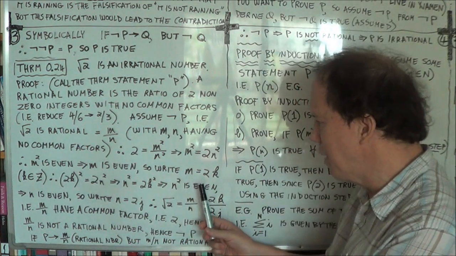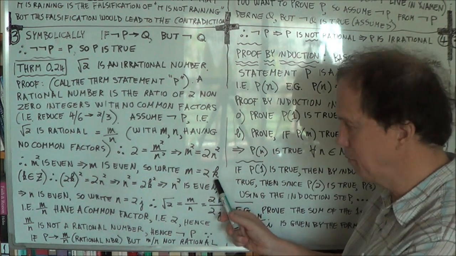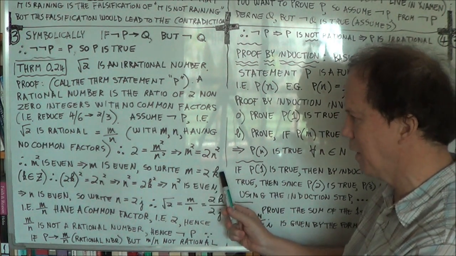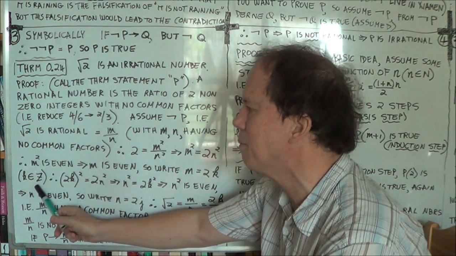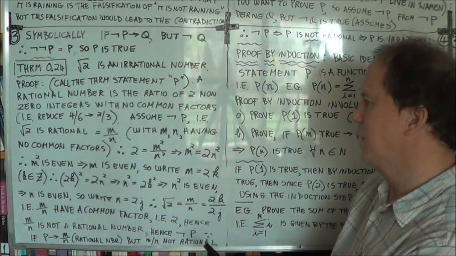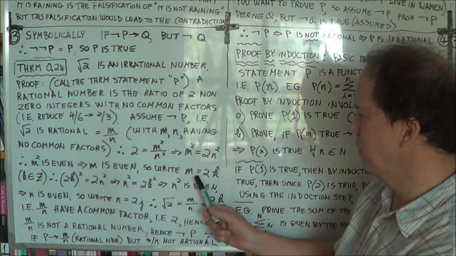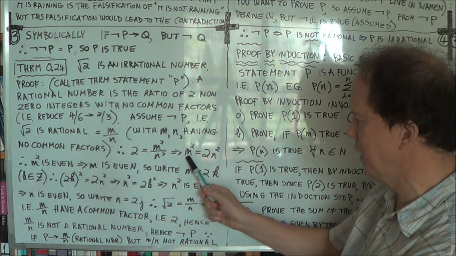All right. So that means you can write m as 2 times some integer, right? Because m is even. 2k is even. So m is 2k, where k is just some integer. It belongs to big Z. Okay, so I've got a formula here for m. It's 2k. Plug this 2k into here.